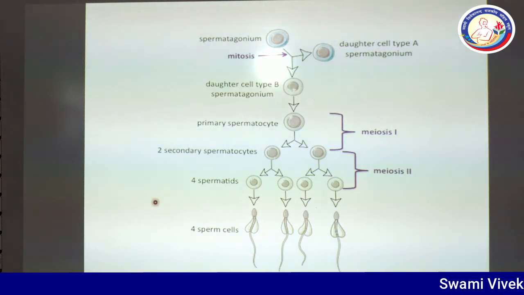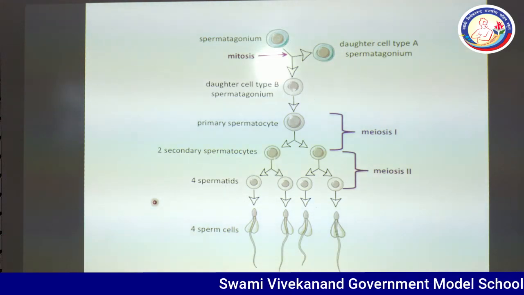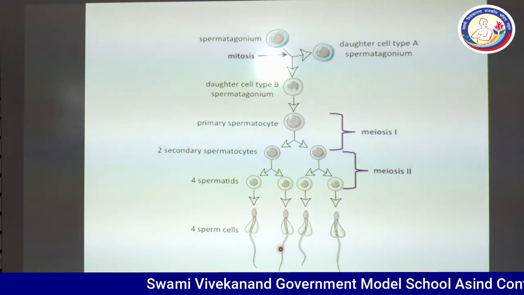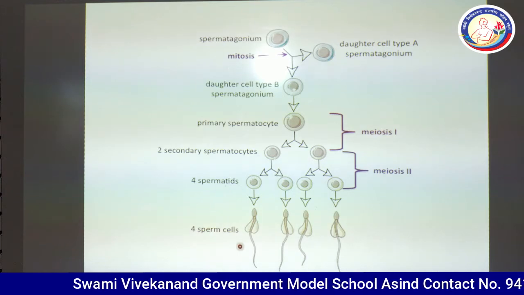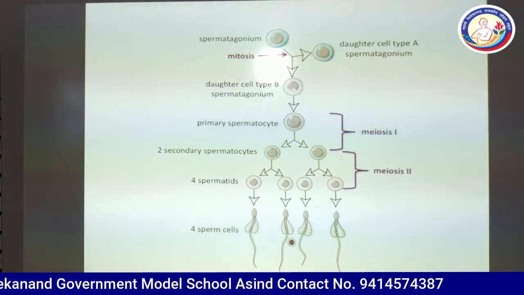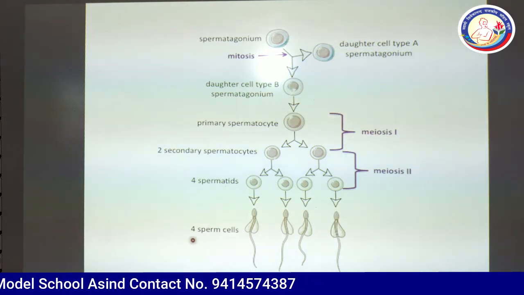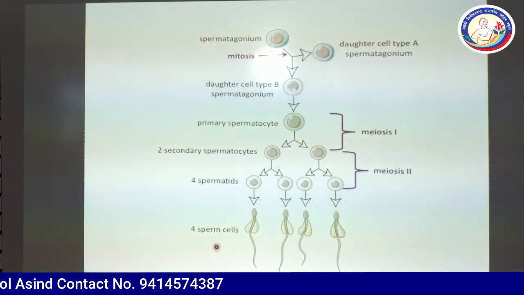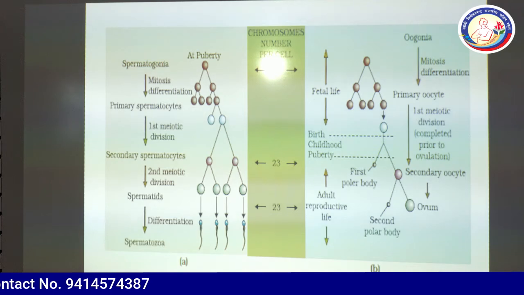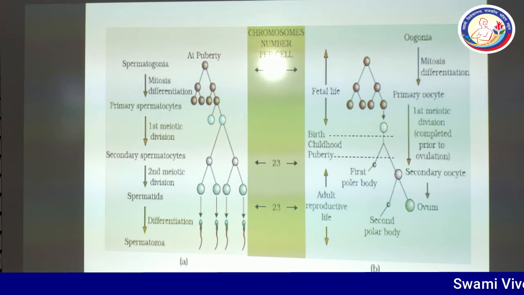These spermatids show differentiation, extra cytoplasm and extra cell organelles are removed, and they convert into the mobile, or motile, form of the cell, known as the 4 sperm cells. So one primary spermatocyte produces 4 sperm cells. This is figure number 3.8, a schematic representation of spermatogenesis. It is taken from your NCERT book.